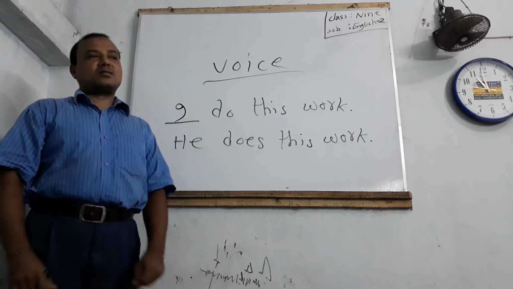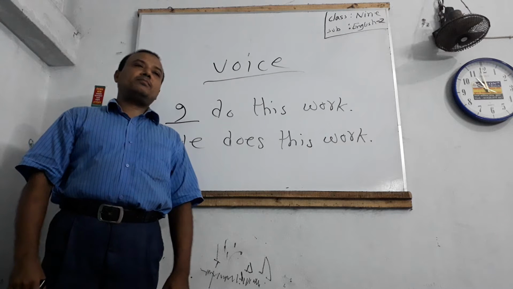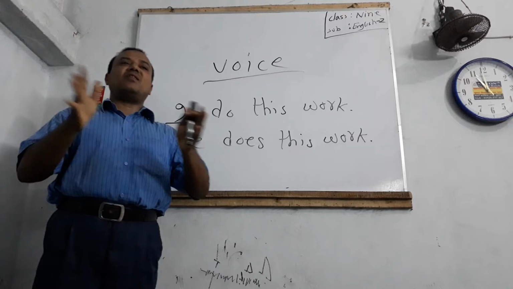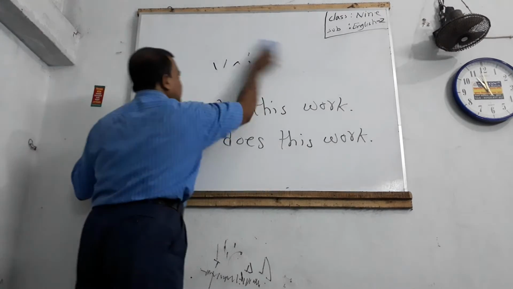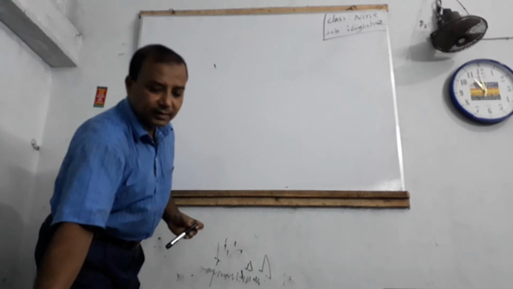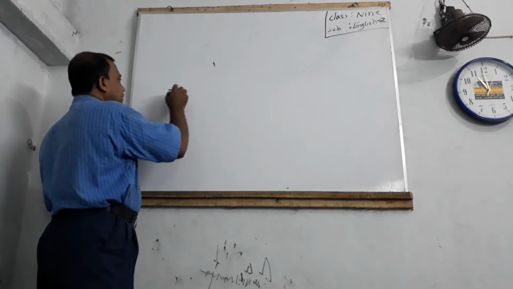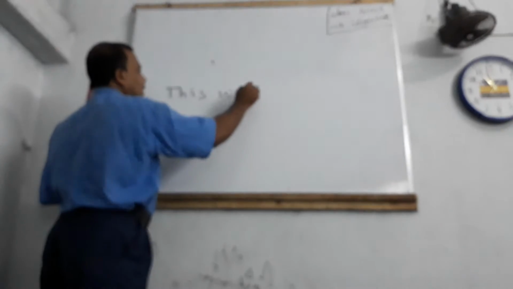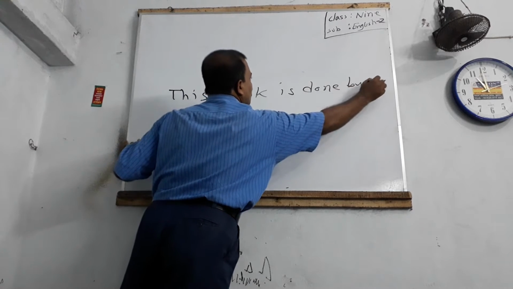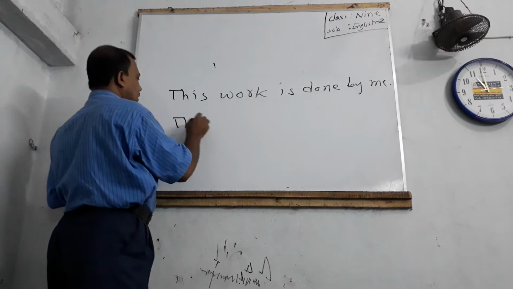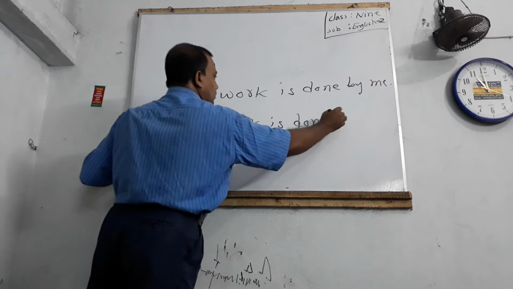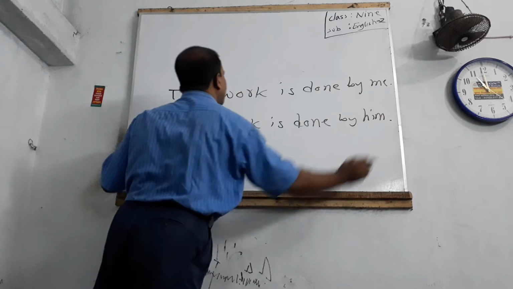It is so because the subject is passive, such as: this work is done by me, this work is done by him.